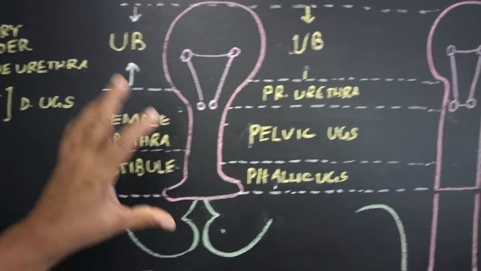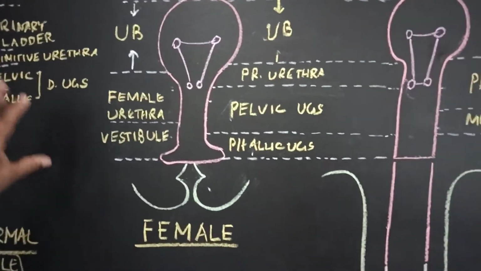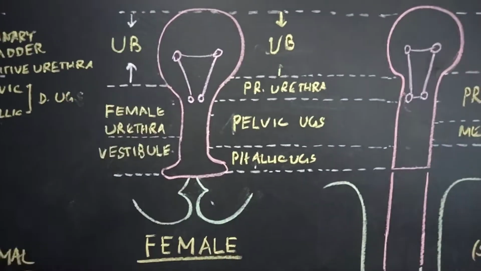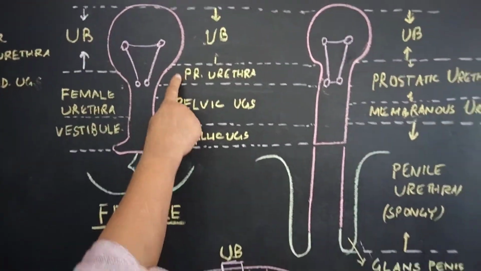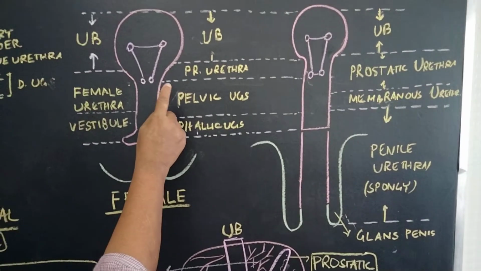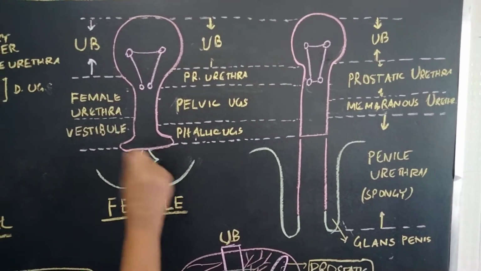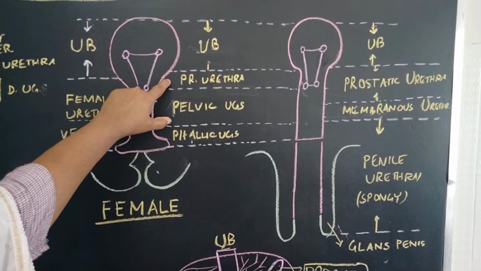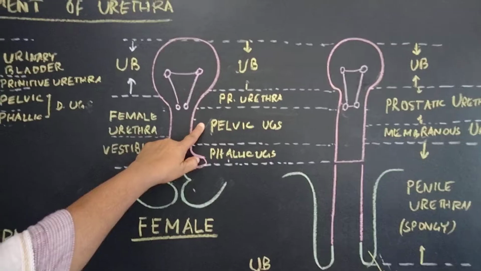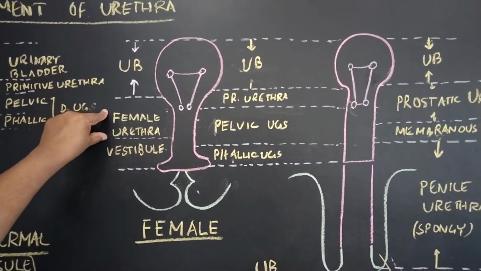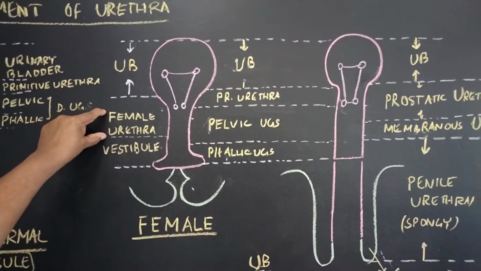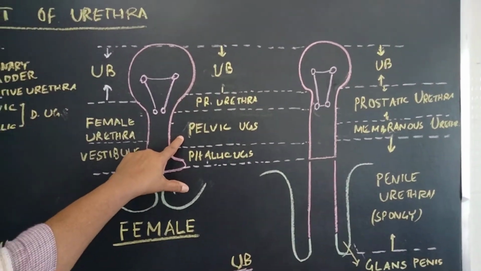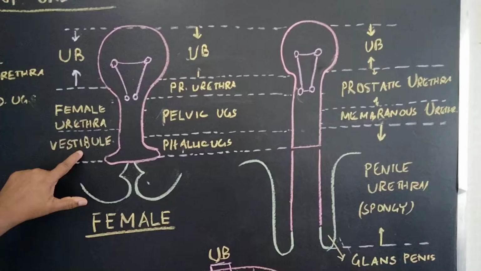Now in case of females, what are the derivatives from this figure? Let us see. This is the urinary bladder, that is corresponding to the urinary bladder. This is the primitive urethra. This is the pelvic part of the definitive urogenital sinus. This is the phallic part. Now the female urethra is formed by the primitive urethra plus a part of the pelvic urogenital sinus. So this is the female urethra, corresponding to the prostatic urethra of the male, and the remaining lower part of the pelvic part of the urogenital sinus and the phallic part form the vestibule.